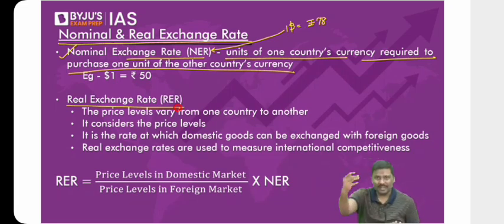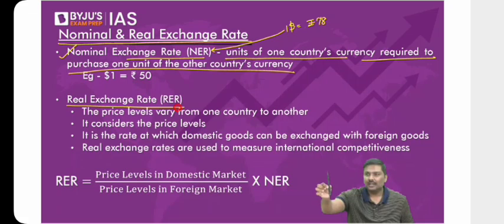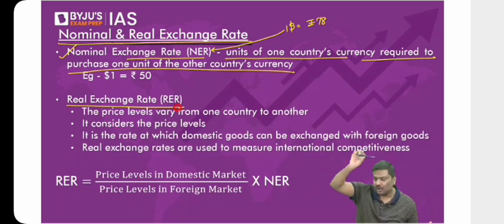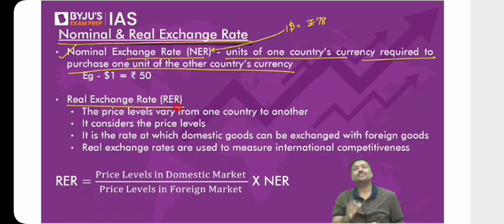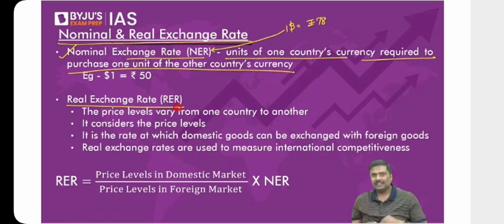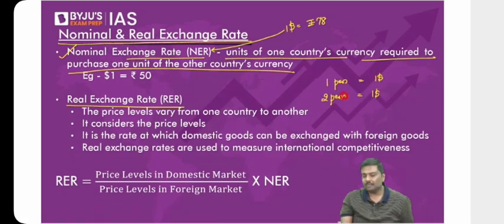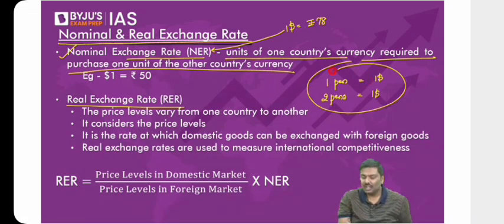Now, point number 3. Because the pen in India is cheaper, can we export this pen more and more to USA? Now look at this exchange that I spoke of just now. 1 pen in USA, let's say you pay $1 to purchase it. With the same dollar, you can purchase 2 pens in India. Based on this, can I write a third equation here? 1 pen in USA is equal to 2 pens in India.